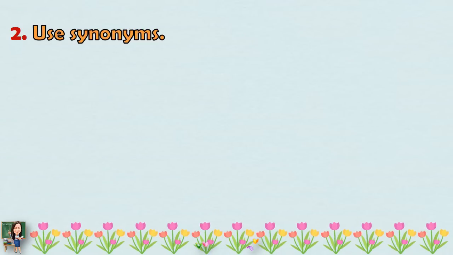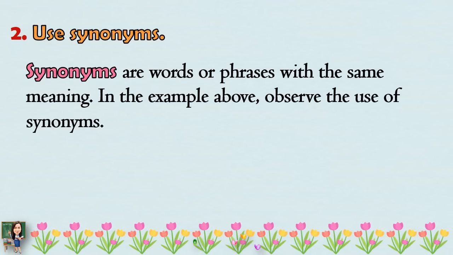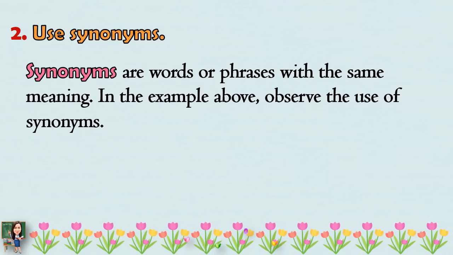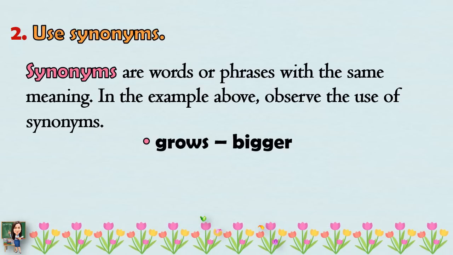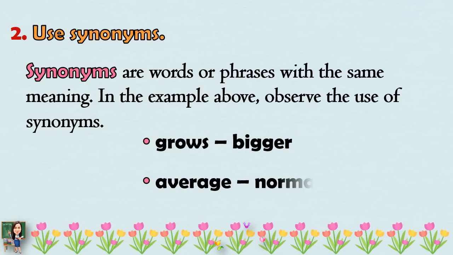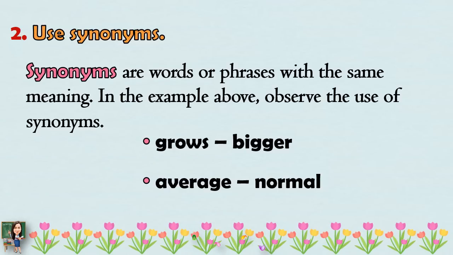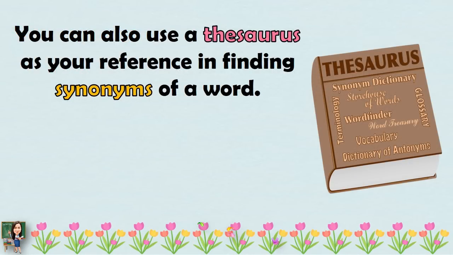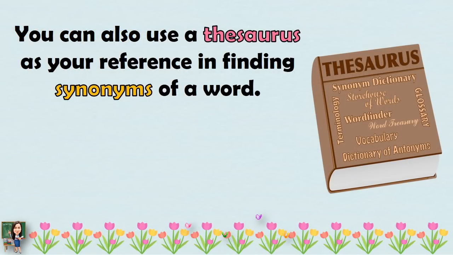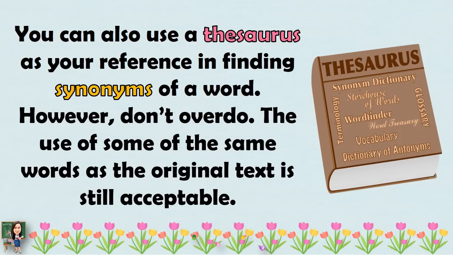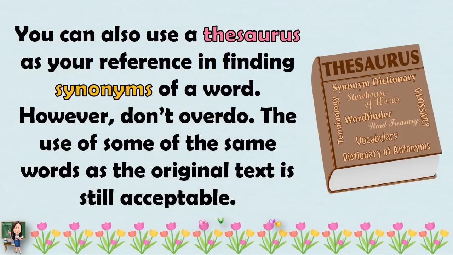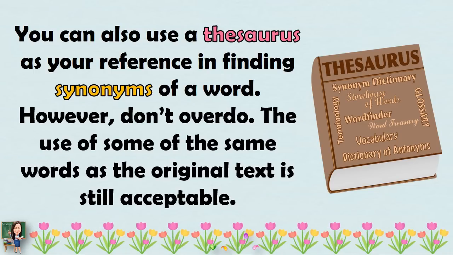Second, use synonyms. Synonyms are words or phrases with the same meaning. In the example above, observe the use of synonyms. Grows, the synonym is bigger. Average, the synonym is normal. You can also use a thesaurus as your reference in finding synonyms of a word. However, don't overdo it. The use of some of the same words as the original text is still acceptable.